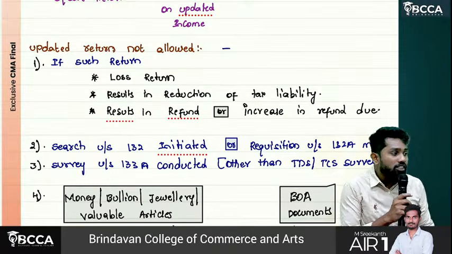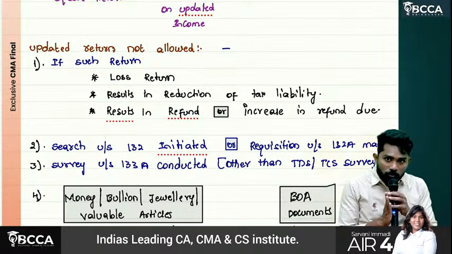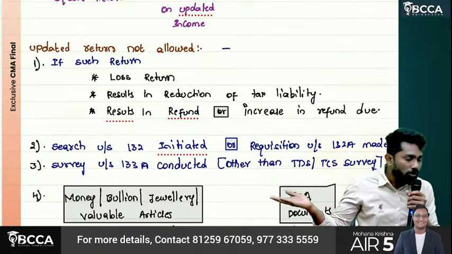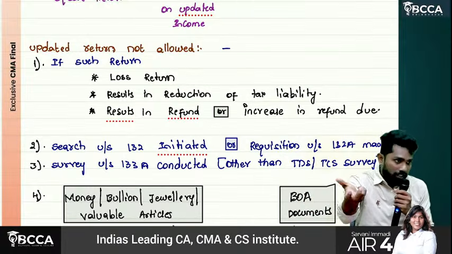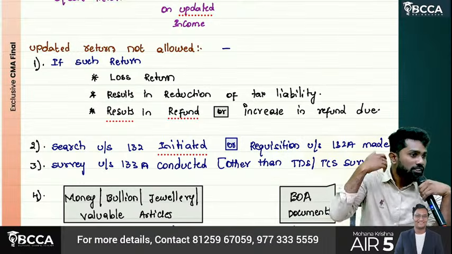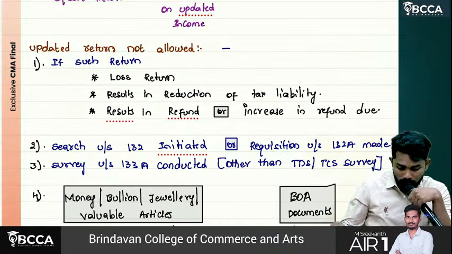So the only case when you can file an updated return is when you are going to pay some tax compared to what you paid already in the original return. Through an updated return, only if there is a chance of paying tax can you file it. If there is no chance of paying tax, then there is no concept of updated return for you. Understand, sir? Okay.